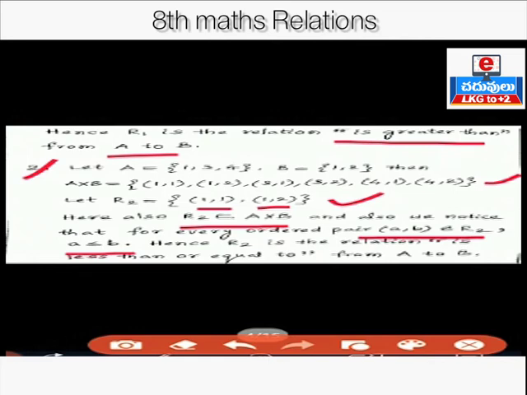So if we observe relation R2, R2 is a subset of A cross B, and also we notice that for every ordered pair (a, b) belongs to R2, a is less than or equal to b. Hence R2 is a relation "is less than or equal to" from A to B.